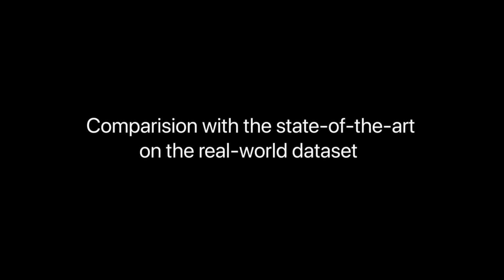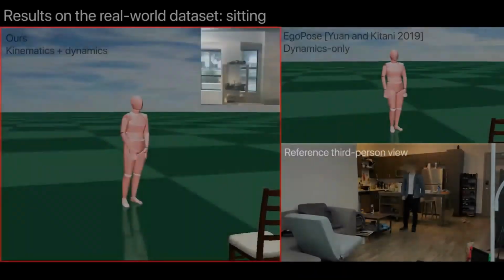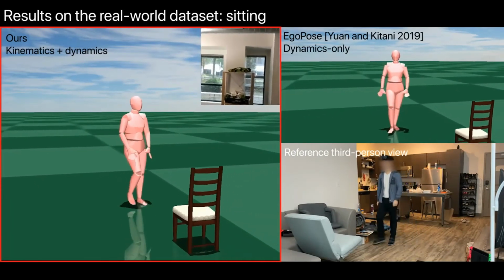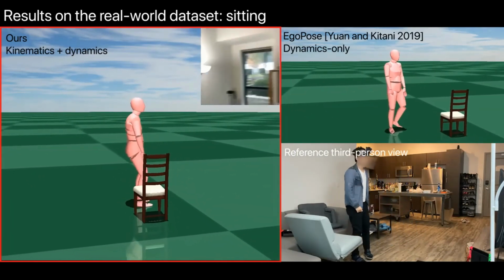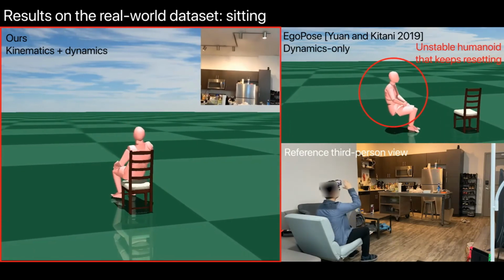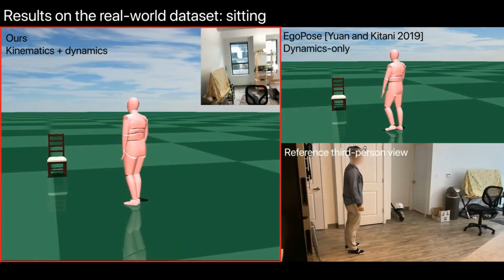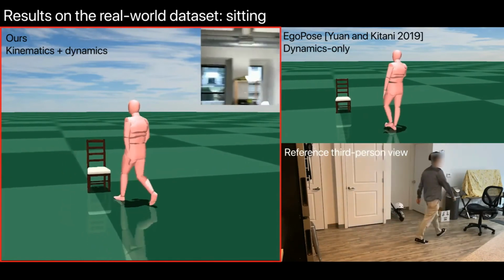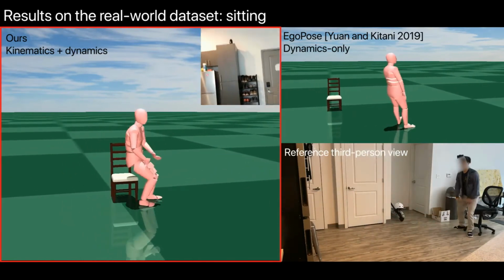And here we showcase results on the real-world dataset. Here, our method can still extract reasonable human pose and human-object interaction. And we can see the pace, the subject, and the scenario are drastically different from the motion capture dataset.